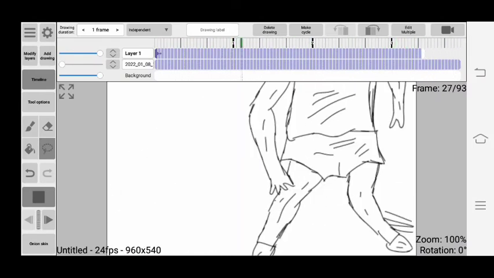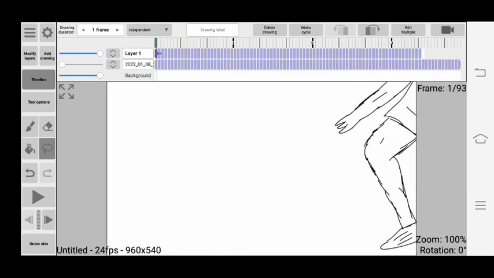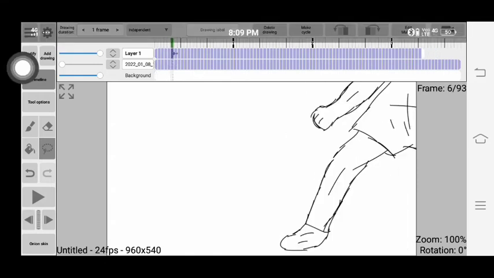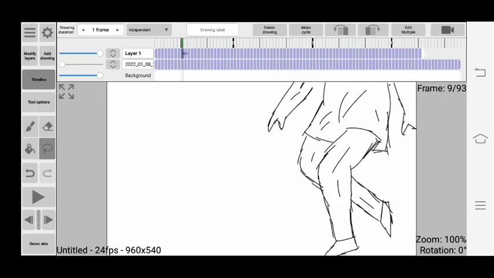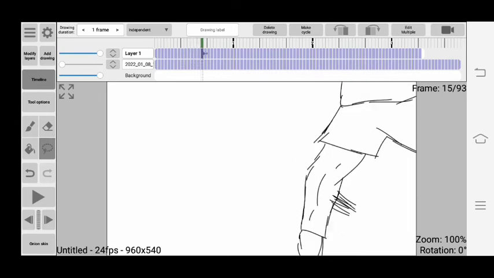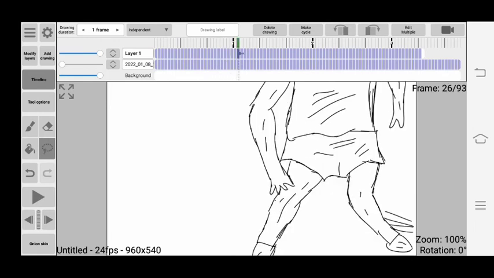Here you can see a basketball player who is throwing the ball. Now let us see the movement and the frames used in this animation. You can see the leg coming out, and he slides this way, and his body moves upwards and he comes to a pause at this place.